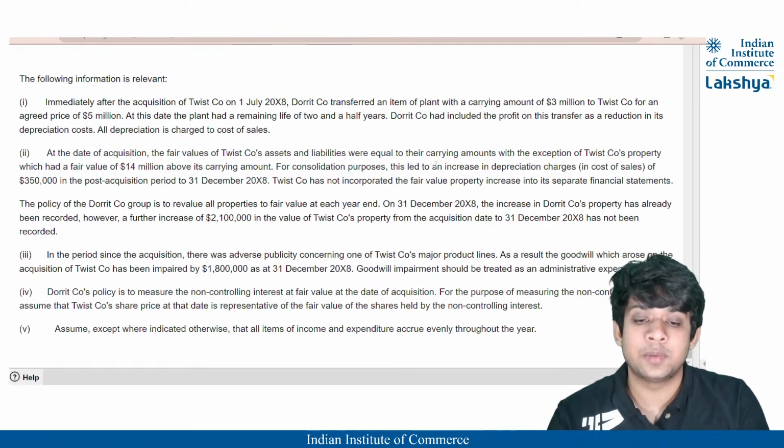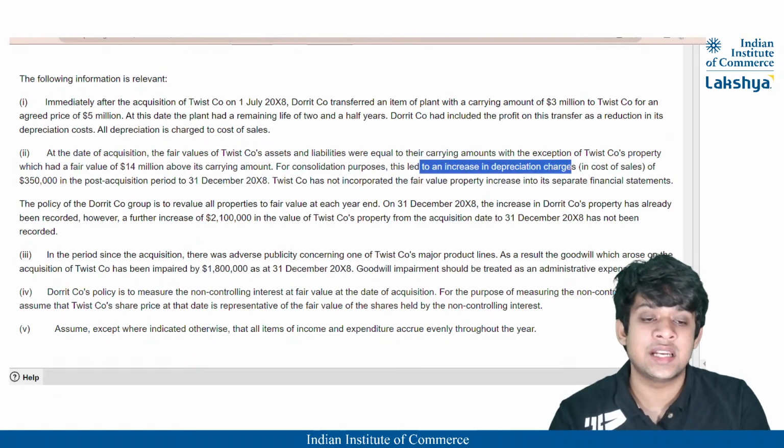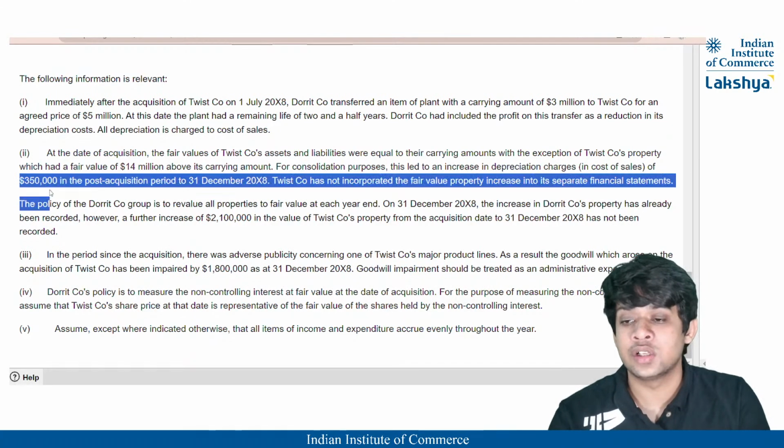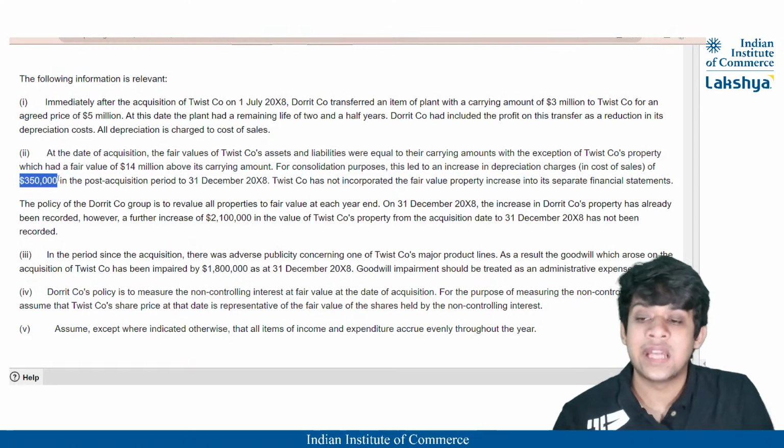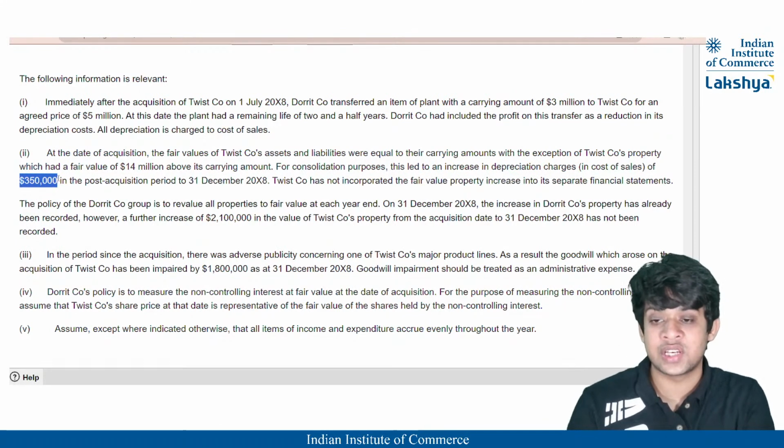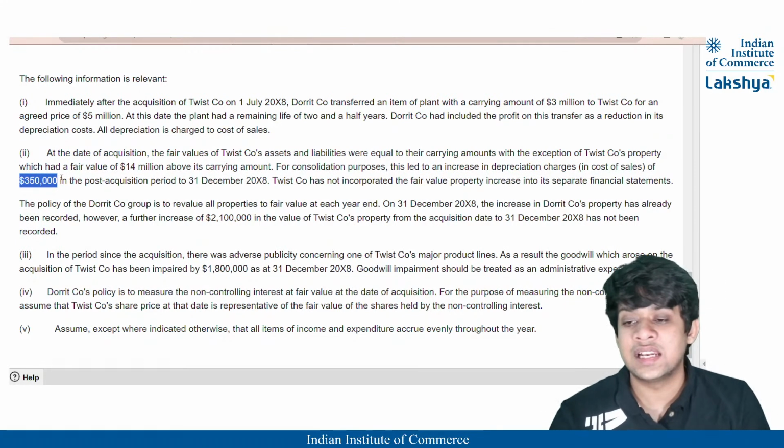For consolidation purposes, this led to an increase in the depreciation charges, right? And the depreciation is also given, 350,000. Don't time apportion this, because this depreciation is charged from the date it was acquired. Here's the reason why they stated 350,000 is the depreciation charged in the post acquisition period, correct? This is the depreciation charged in the post acquisition period.